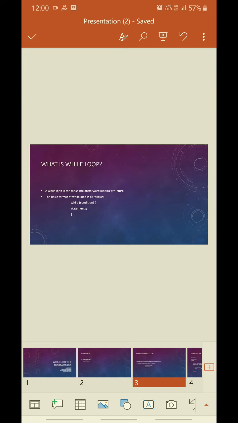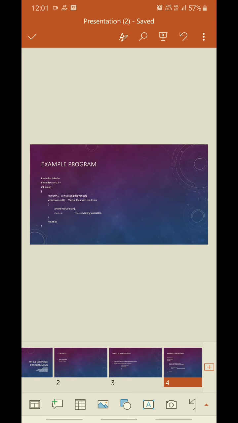The body of a loop can contain more than one statement. If it contains only one statement, then the curly braces are not compulsory. It is a good practice though to use the curly braces even if we have a single statement in the body. In while loop, if the condition is not true, then the body of a loop will not be executed, not even once. It is different to do in do while loop, which we will see shortly.